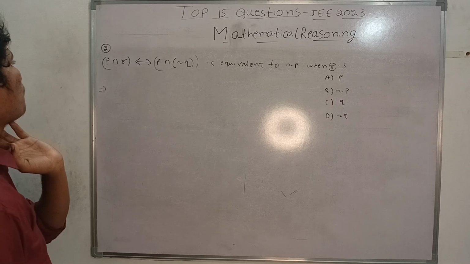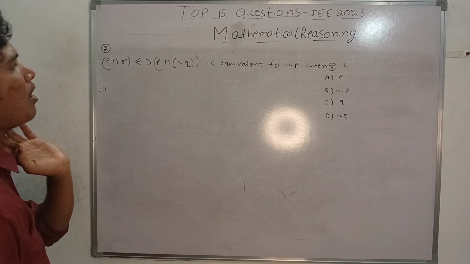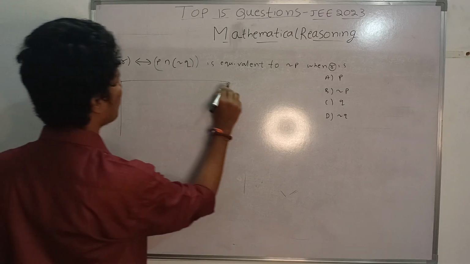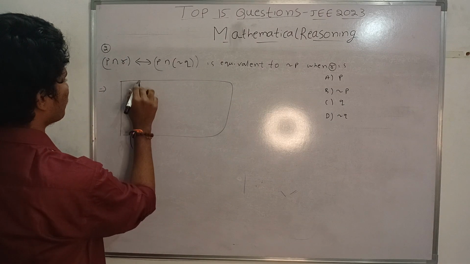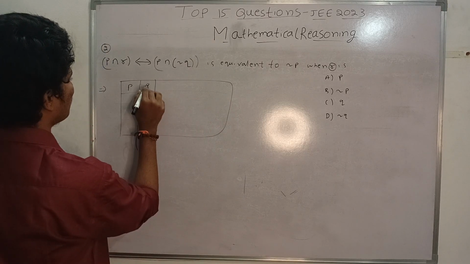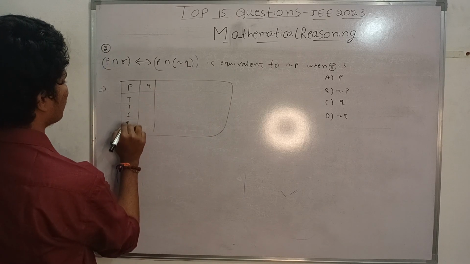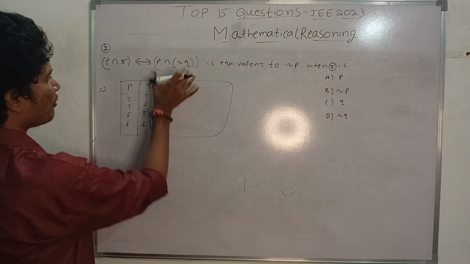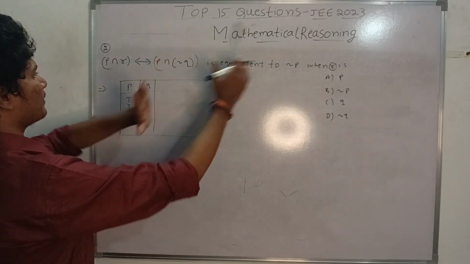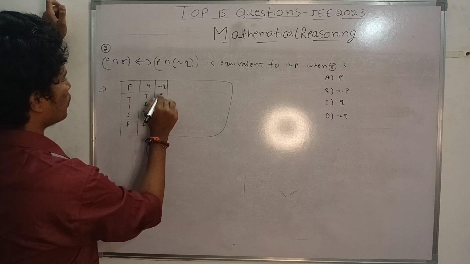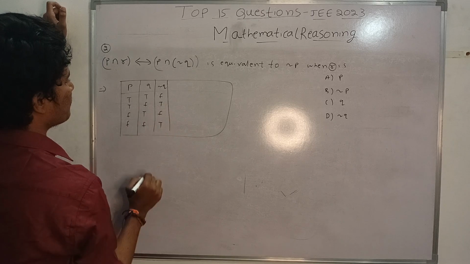What you can do is take the truth table here, that is P, Q: T, T, F, F and T, F, T, F. First we will do the right part, that is P and not Q. What is not Q? Not Q is F, T, F, T.